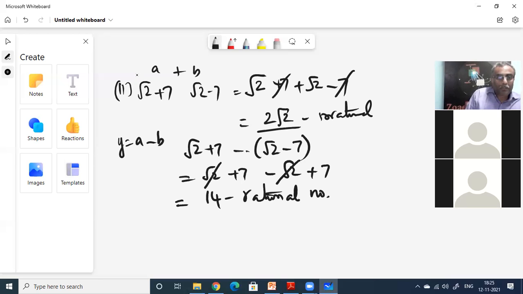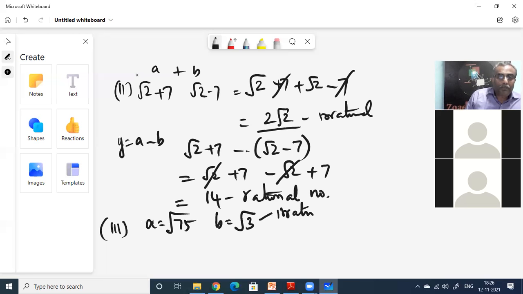Let us do the third one. A is equal to root of 75. B is equal to root of 3. B is rational or irrational? Why are you blinking? Tell immediately. Just now we saw, decimal expansion of root 3 we did. Root 3 is irrational. This is an irrational number.